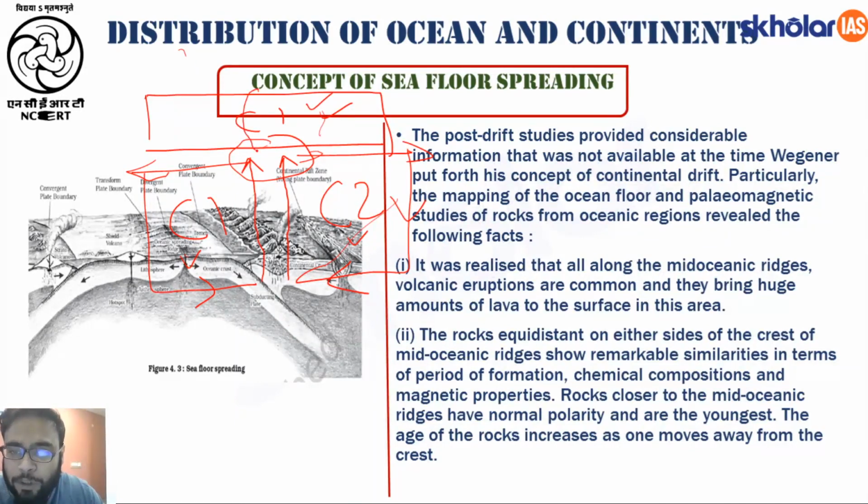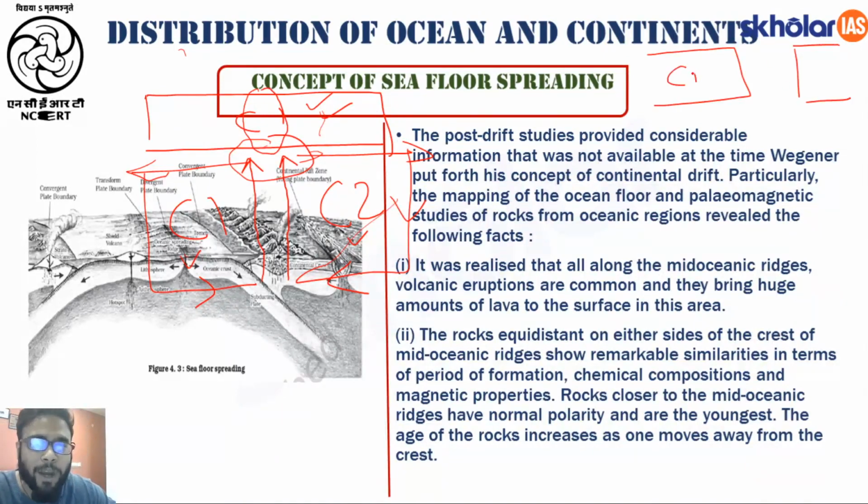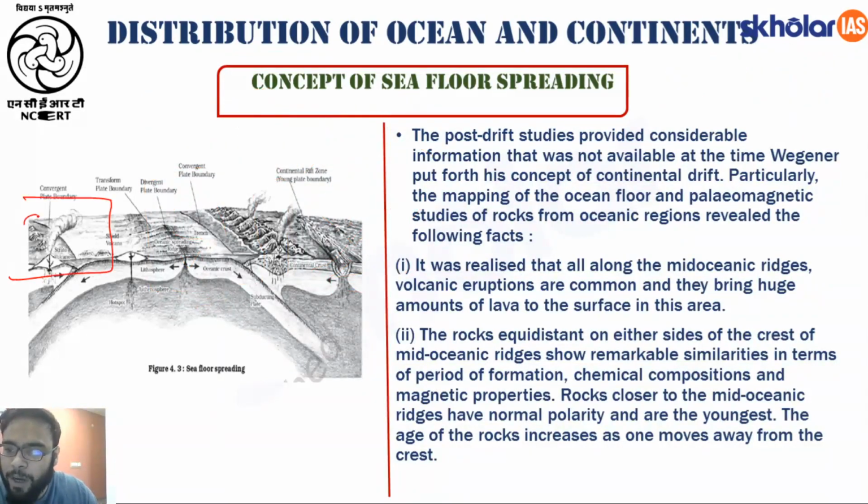and because of this a lot of stress develops in this region, and because of this your continent gets broken down into two different parts, C1 and C2, and in between we will have magmatic flow. It results in formation of a volcano, which we call your mid-oceanic ridge. Okay, so this is what this diagram is showcasing. Here we have C1, here we have C2, and in between what do we have? We have the mid-oceanic ridges along the whole length of the ocean, right?